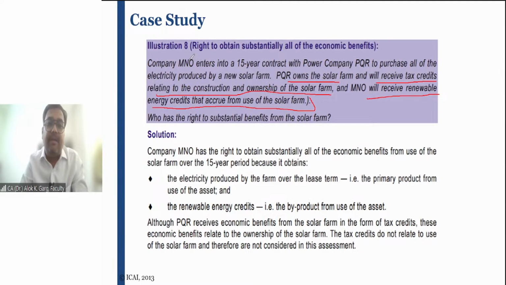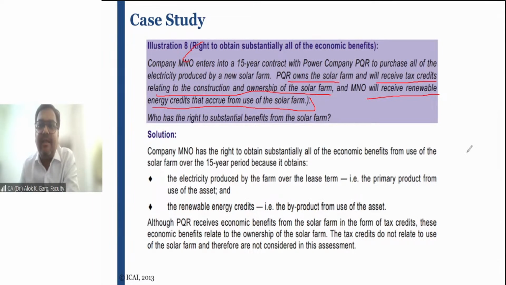And MNO, who is the customer, will receive the renewable energy credit from the government from use of the solar farm. If you see the substance of this transaction, although this solar farm belongs to PQR, whatever is produced in this solar farm, the entire unit produced is purchased by MNO. Who is using the complete output? The complete output is used by MNO.